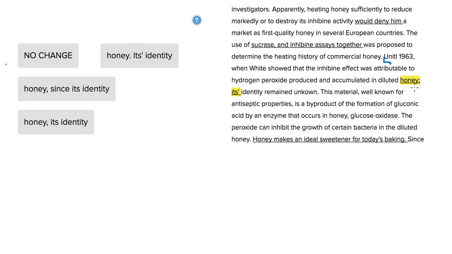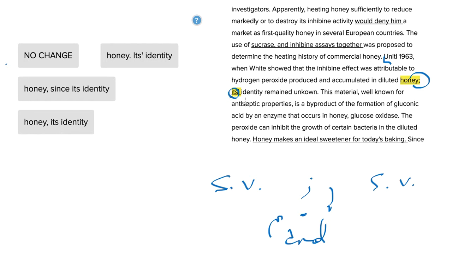So we've got a semicolon, and semicolons are used to split two independent clauses. So clauses that could stand as sentences on their own that each have a subject and a verb. Another option you have here instead of a semicolon is a period or the conjunction and. So these are all going to be interchangeable for this exam. Anyhow, so what we have instead is "it's identity remain unknown."